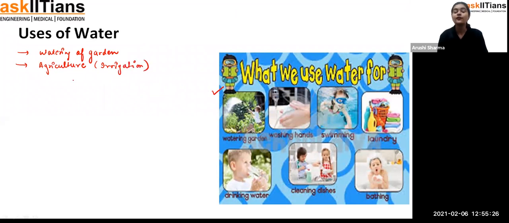Now you can see here washing hands. That means I can write down washing and cleaning both, just in one point only. Washing means whether we are washing our hands, our clothes, our dishes, or cleaning our house, our bikes, scooters, or anything. So you can see washing and cleaning. All of these things require what? Water. Exactly. Bathing, for our bathing.